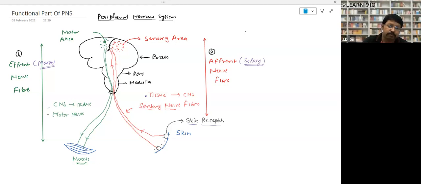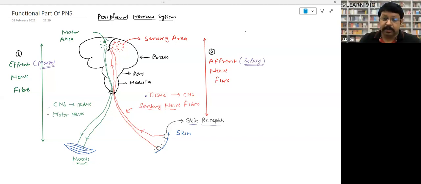After receiving the information, it will give the order. The order will come back with the help of another nerve. They are called motor nerves. Motor nerves bring back orders from the CNS to the tissue, right? Look, this part which is taking information is important. The part which is taking information, this question has been asked already. It seems easy over here, but it's confusing when you are in the examination hall.